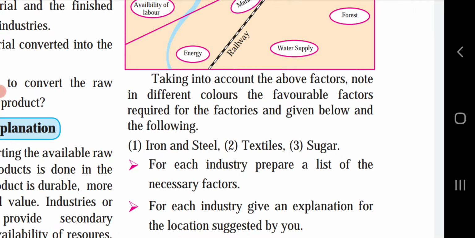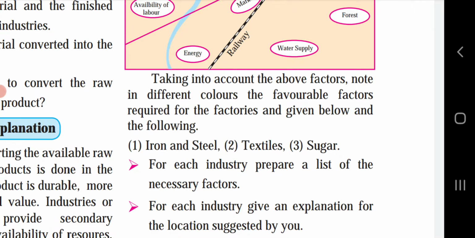About textiles, textiles can be made from many materials. These materials come from four main sources: animal, that is wool or silk; plant, cotton, flax, jute; mineral, asbestos, glass fiber. Basically there are four types of industries, which are the cotton textile industry, woolen textile industry, silk textile industry, and jute textile industry. So all this will come under textiles. In India, the cotton textile industry is the most important industry. Keep that in mind.